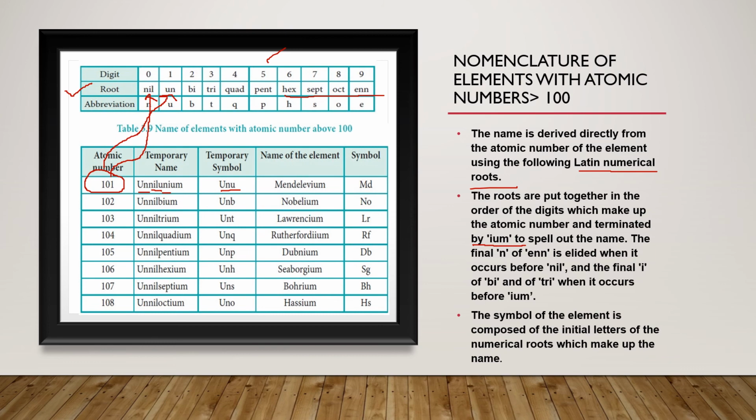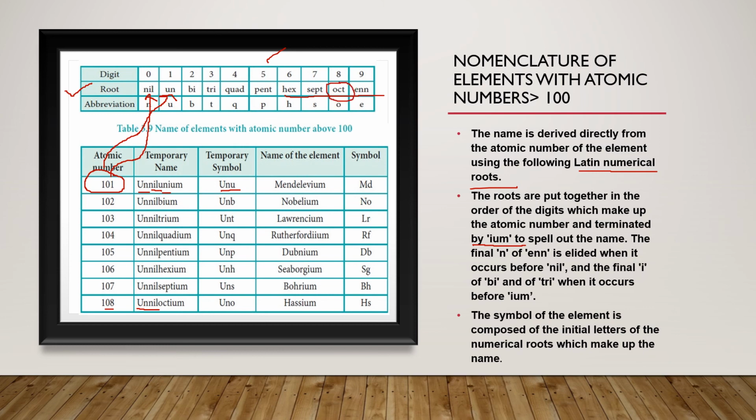Similarly, for example, for 108, the 1 here refers to un, as you can see in the above table. So I have written un here. For 0 it's nil. For 8, it's oct.